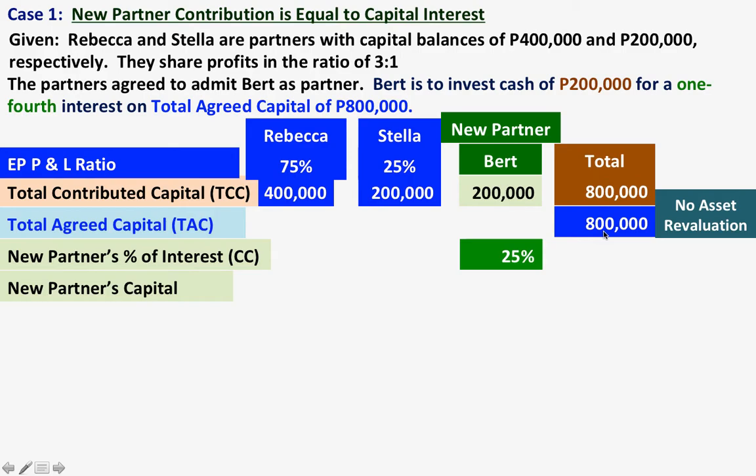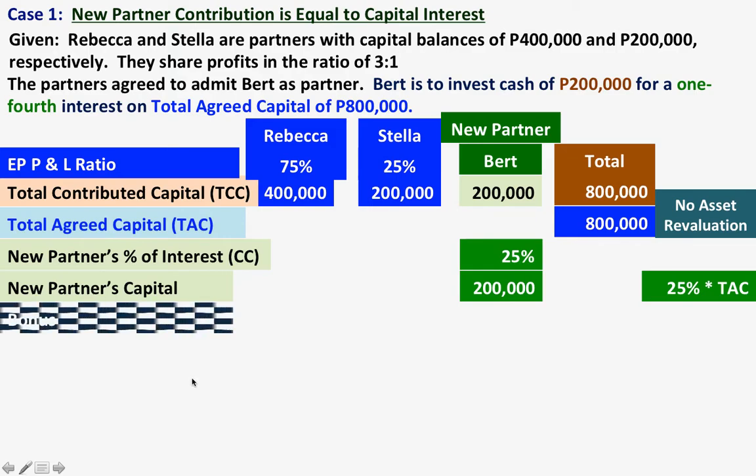Okay, if you will recall the discussion that we had from the previous slide. So 25% times total agreed capital of 800,000 will give you 200,000.